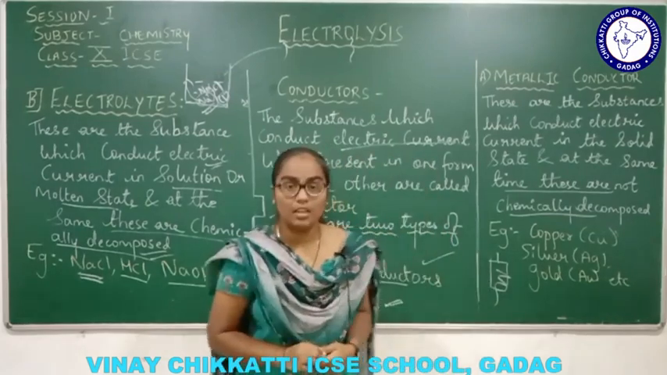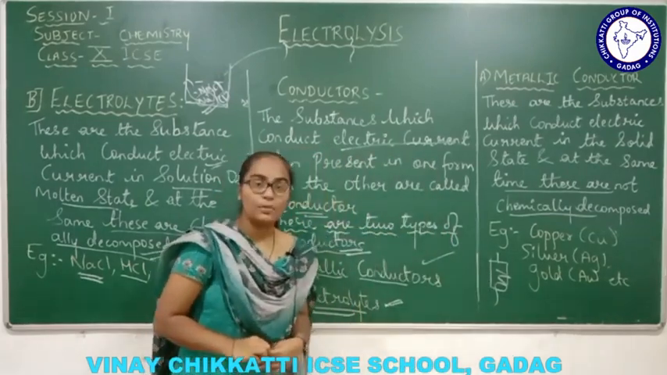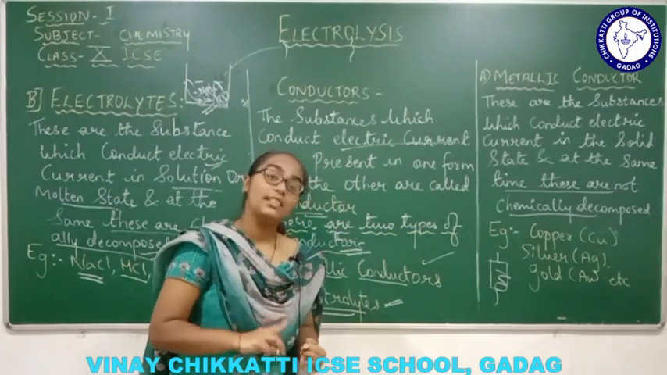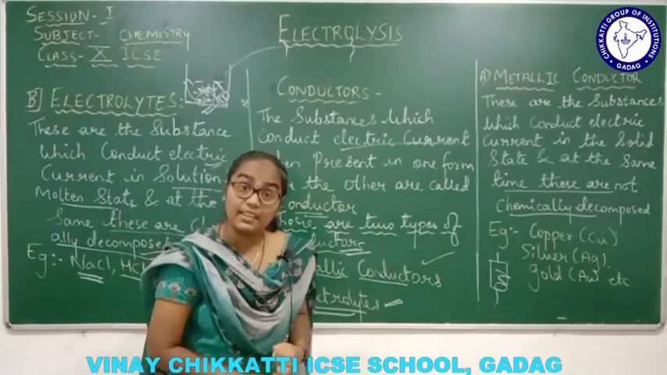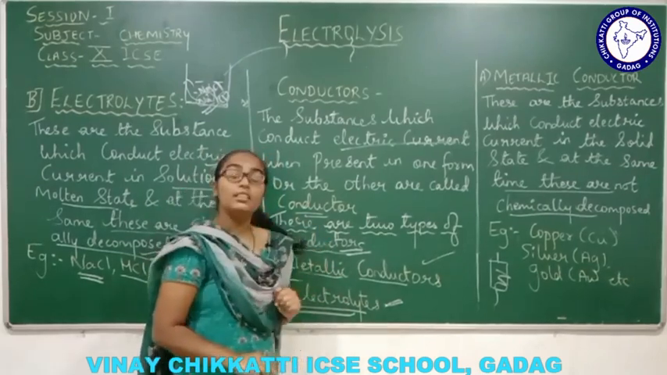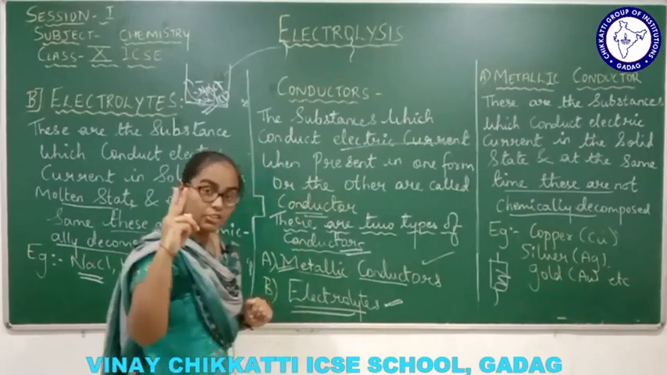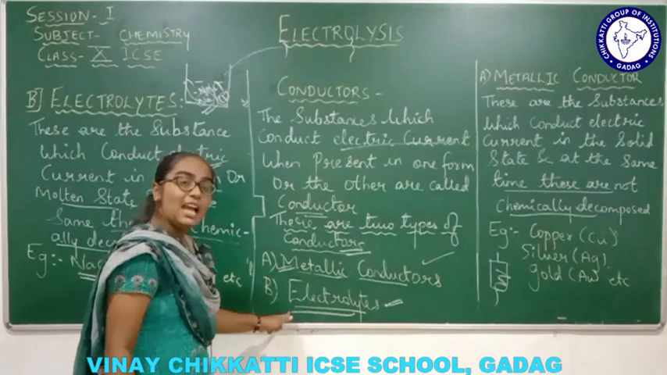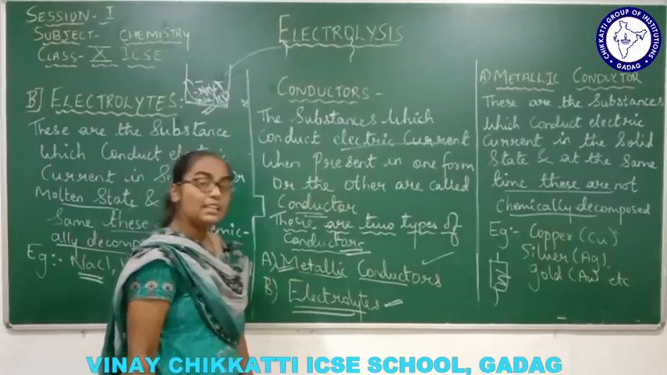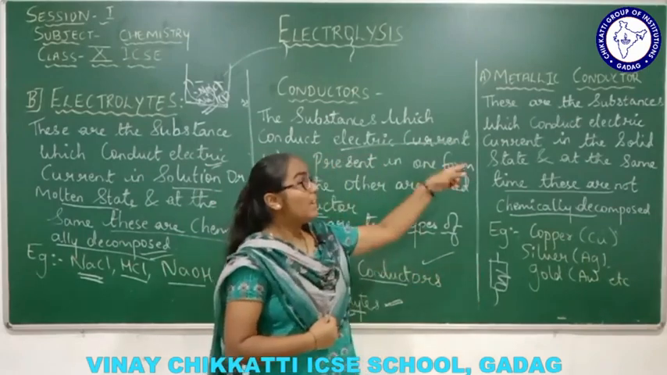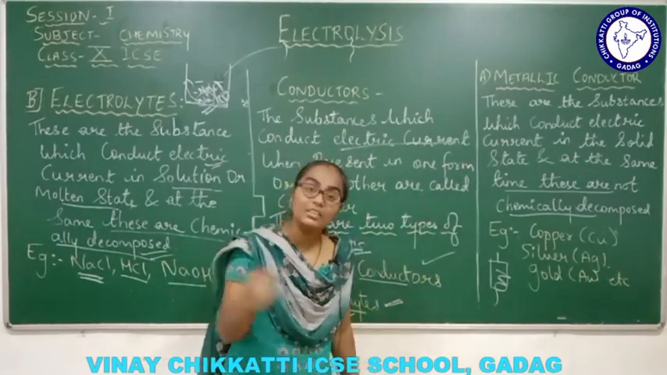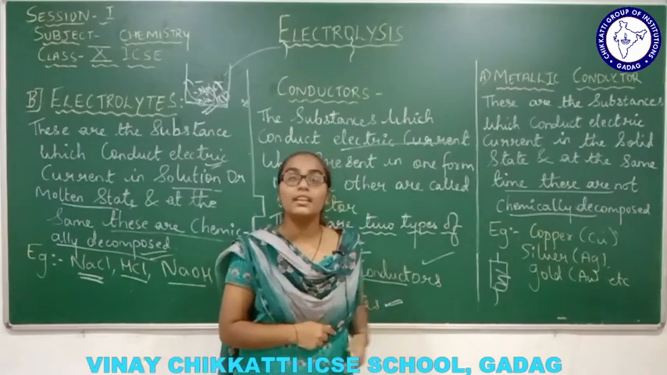So here we covered the important topic, conductors, and the types of conductors. Now what are conductors? The substances which conduct electric current. Conductors are broadly classified into two types: metallic conductors and electrolytes. Now what is a metallic conductor? Metallic conductors are the conductors which help in the conduction of electricity or electric current, but in